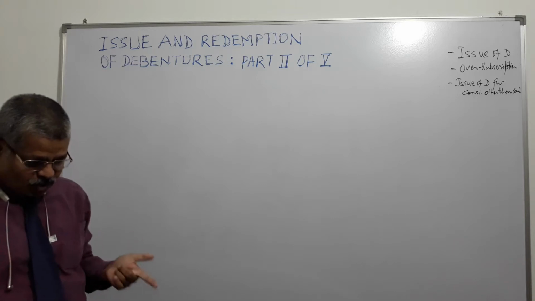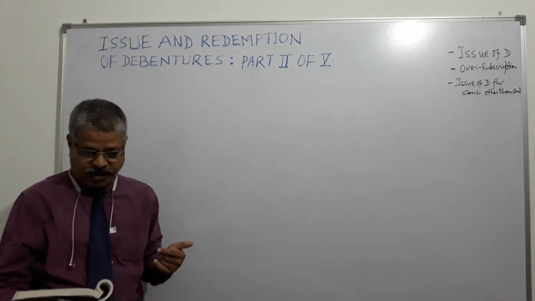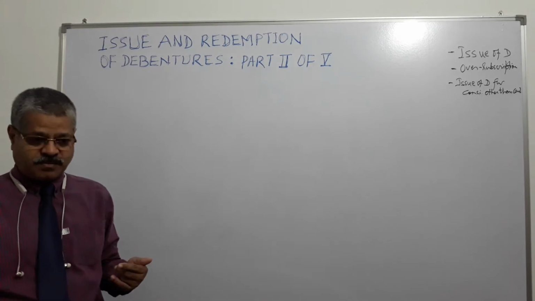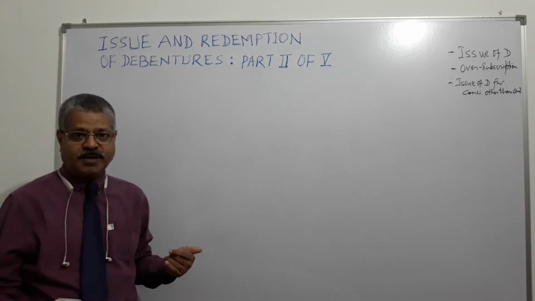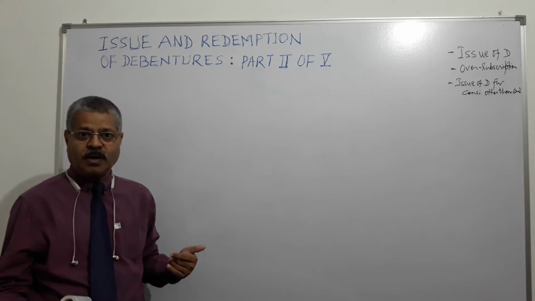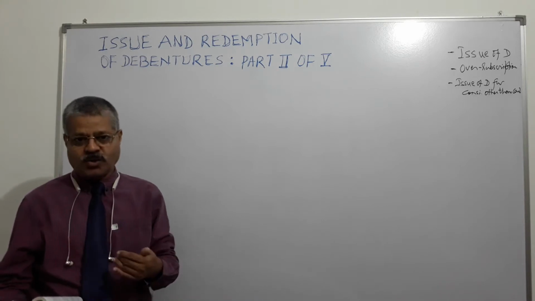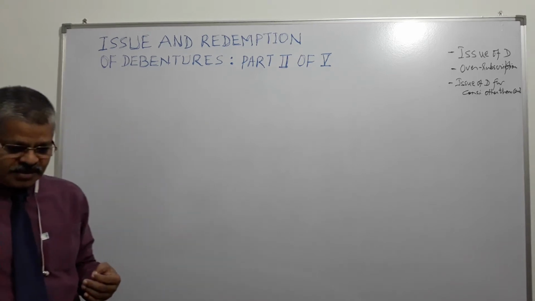Now, here also investors apply, they make their applications, and here also the company follows a system of application, allotment and calls if necessary.